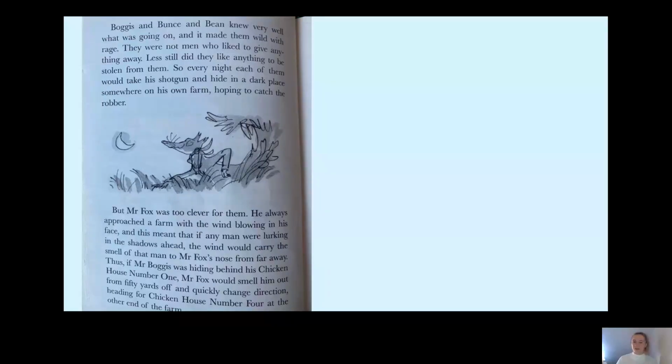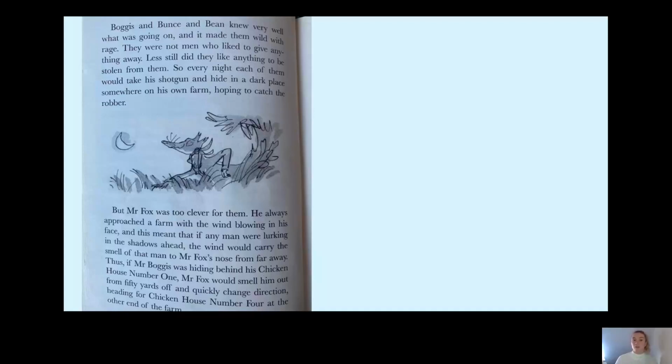But Mr. Fox was too clever for them. He always approached a farm with the wind blowing in his face, and this meant that if any man were lurking in the shadows ahead, the wind would carry the smell of that man to Mr. Fox's nose from far away.